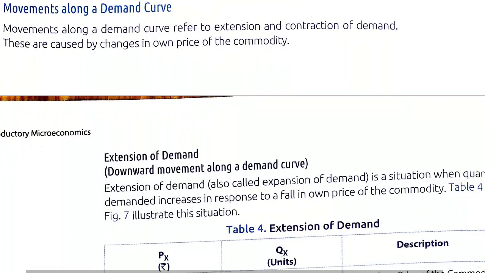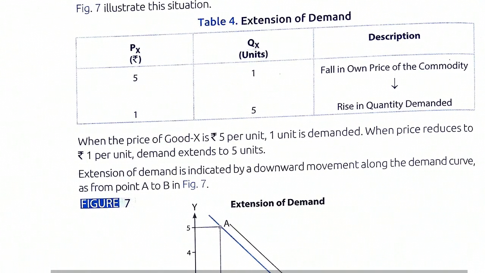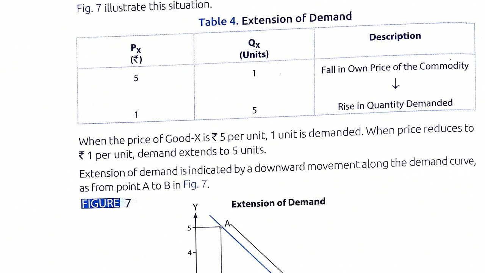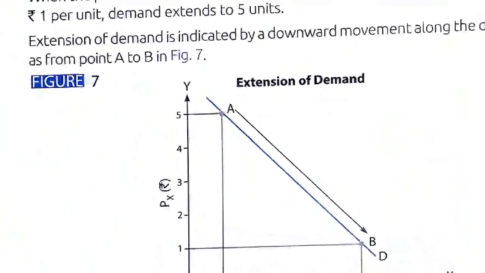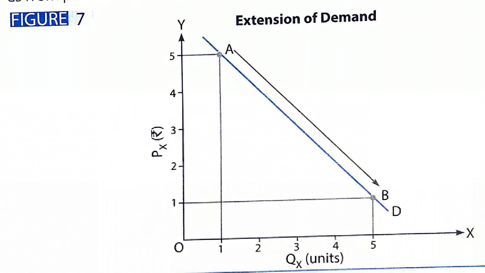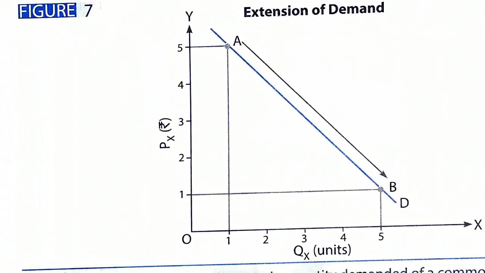So we can understand this movement of demand curve with the help of this table and the graph. See the table. When the price of a commodity is ₹5, quantity demanded is 1 unit. When the price decreases to ₹1, quantity demanded is 5 units. Now what is happening? You see in this graph. At ₹5, demand is 1 unit. Price is shown on the y-axis, demand is shown on the x-axis. And when the price is ₹1, the demand is 5 units. So you can see this is extension of demand because demand is increasing due to fall in price.